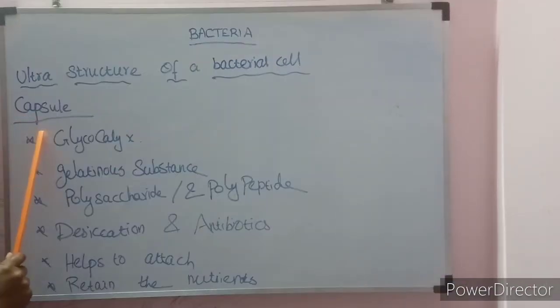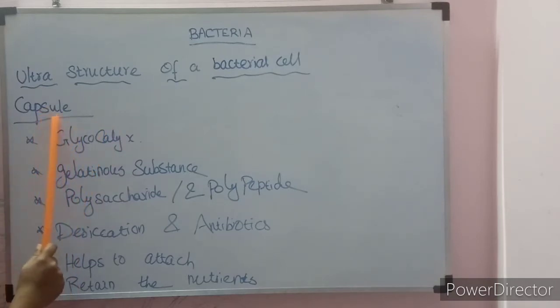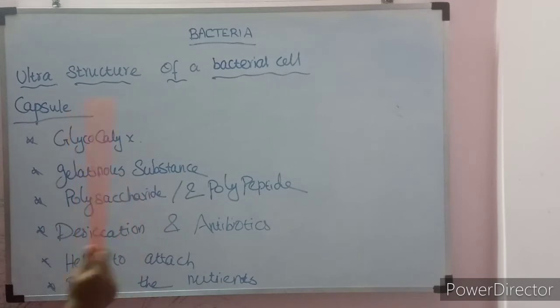The capsule. The capsule is the outermost covering. Only some of the bacteria have this capsule. Capsule is otherwise called a glycocalyx. It is a gelatinous substance, made up of polysaccharide and polypeptide, or any one of them will be present. The thick layer of glycocalyx will protect the cell from desiccation and antibiotics.